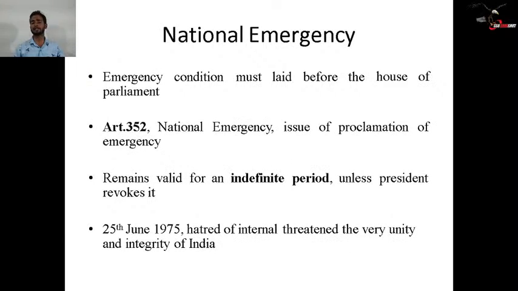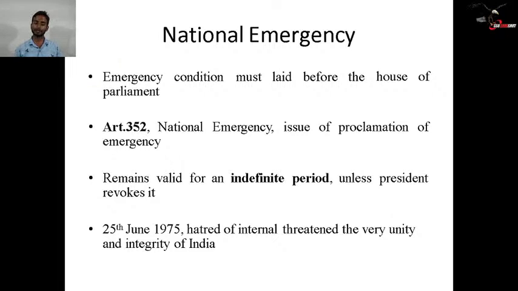Now let us discuss the national emergency in detail. The emergency condition must be laid before the Houses of Parliament. Article 352 deals with the national emergency, the issue of proclamation of emergency. It remains valid for an indefinite period unless the President revokes it. So this national emergency is for an indefinite period, but it can be revoked by the President of India on the advice of the cabinet.